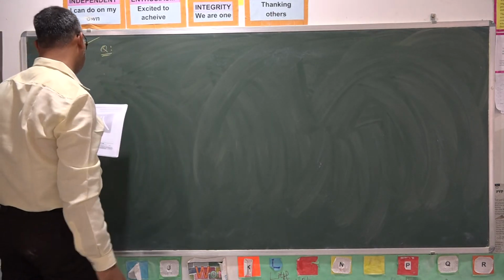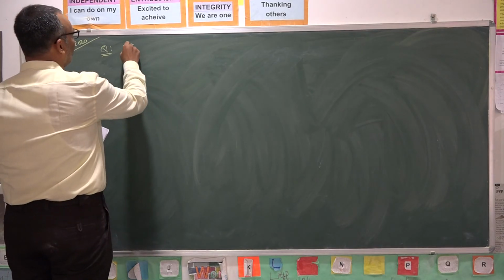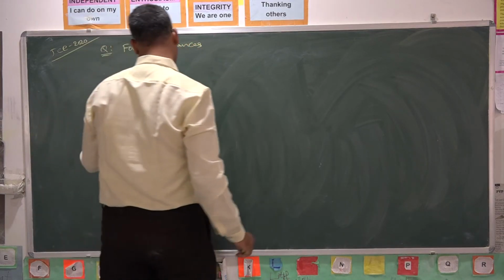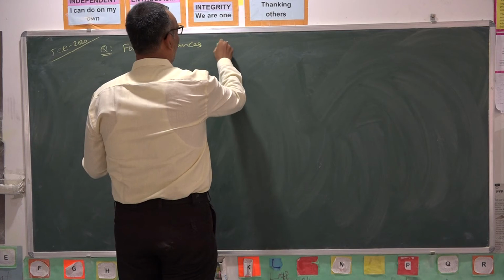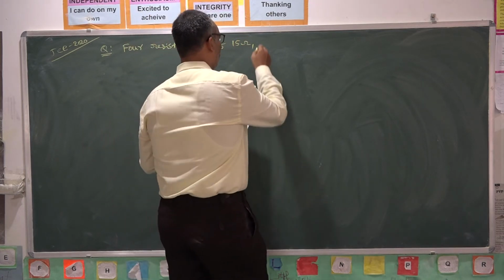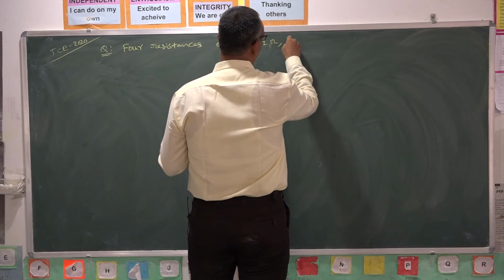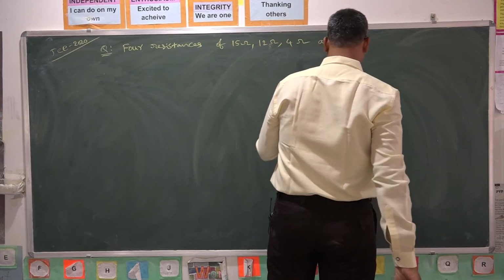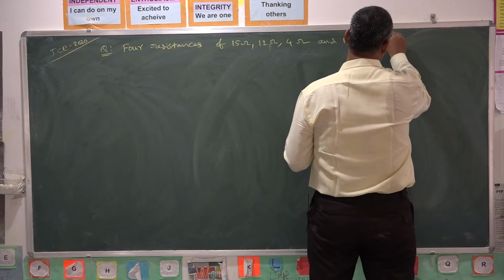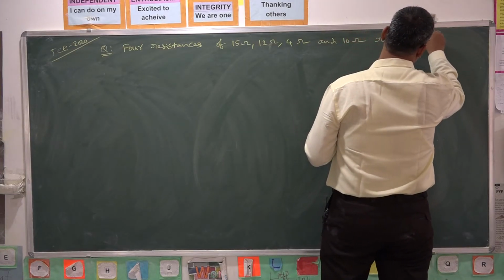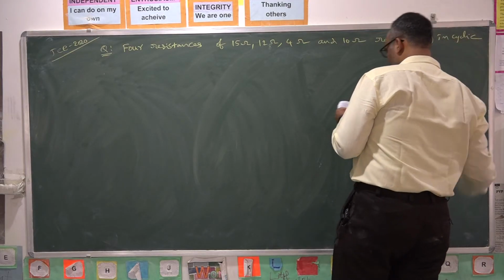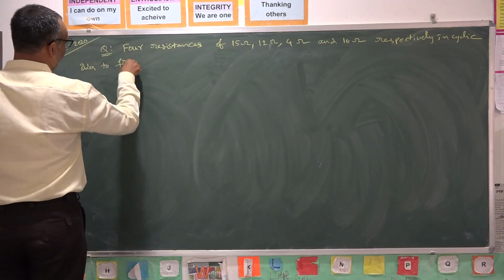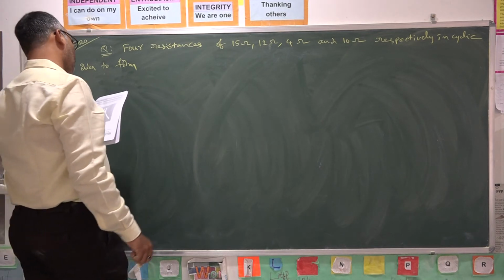The question is like this: four resistances of 15 ohms, 12 ohms, 4 ohms and 10 ohms respectively in cyclic order to form a Wheatstone network.